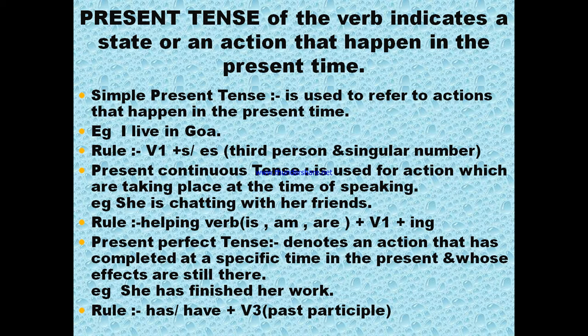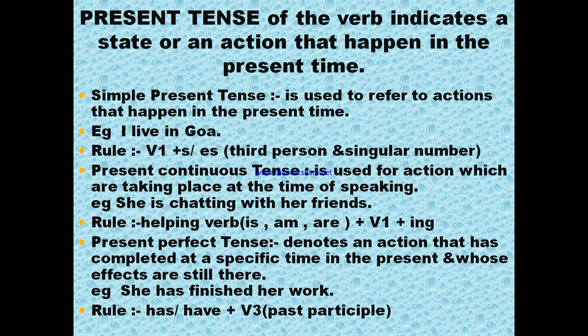Now coming ahead with the present continuous tense. It is used for action which are taking place at the time of speaking. For example, she is chatting with her friends. Now, the rules are helping verb is, am, are. We know where we have to use is, am and are. So, in the example we can say is because here she is singular. That's why we are using is. Plus verb first form, that is chat, plus ing, then it becomes chatting with her friends.